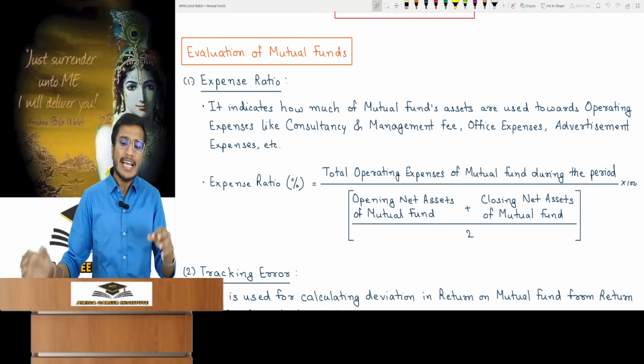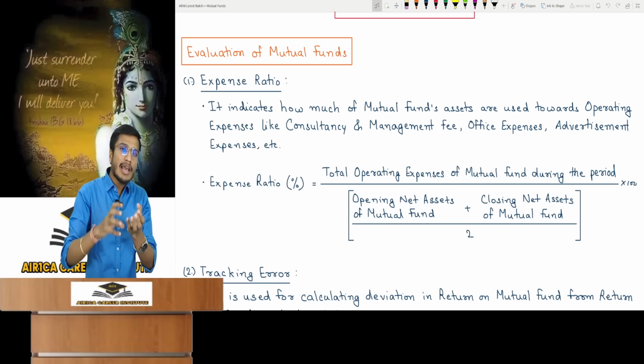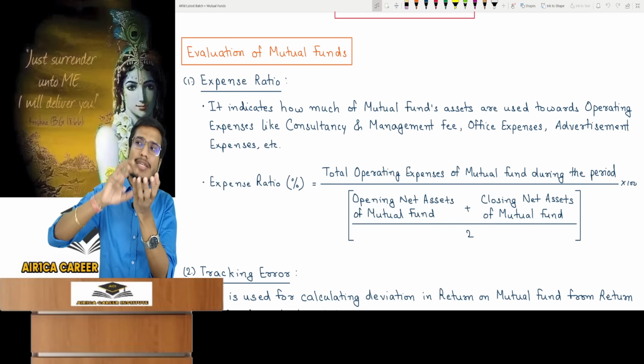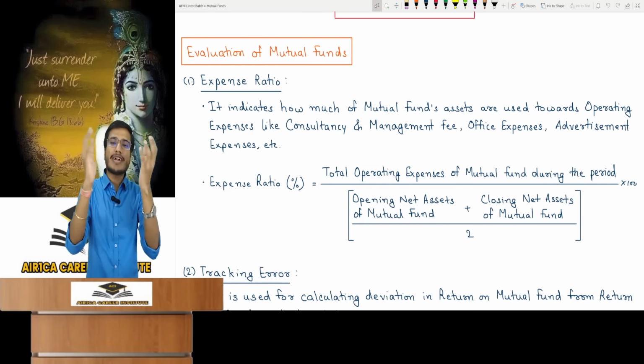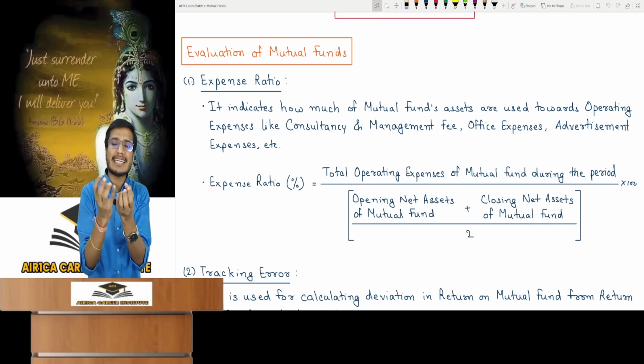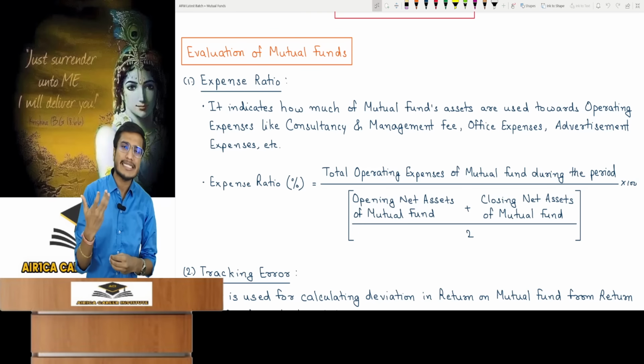It tells us about the assets that the mutual fund has. How much of those assets are being used by the mutual fund for operating expenses? What amount of its total assets is the mutual fund actually using to pay all its operating expenses? What does operating expenses mean?